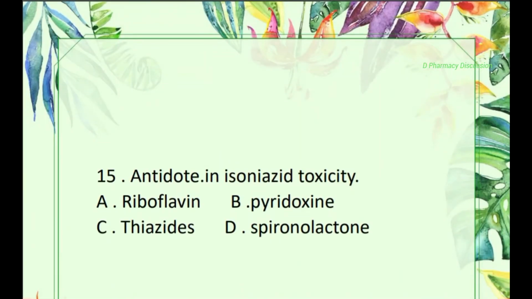Next one, 15, antidote in isoniazid toxicity. Option A, riboflavin, B, pyridoxine, C, thiazides, D, spironolactone. Correct one is option B, pyridoxine.